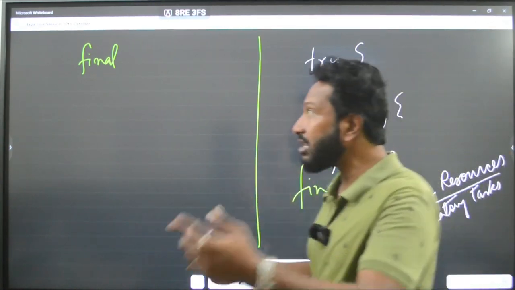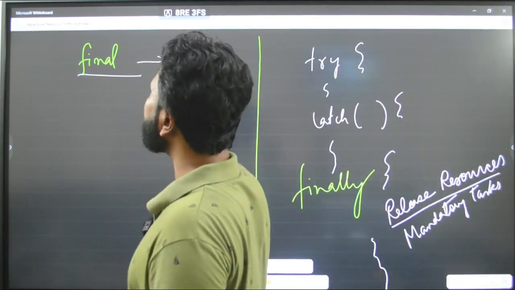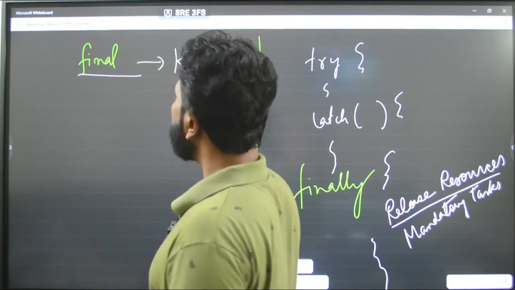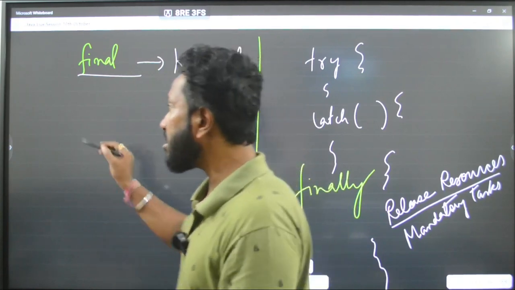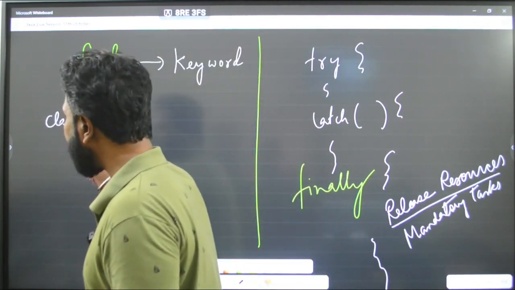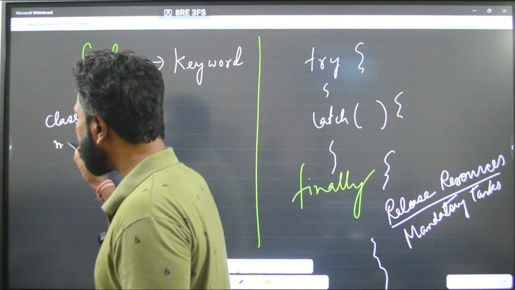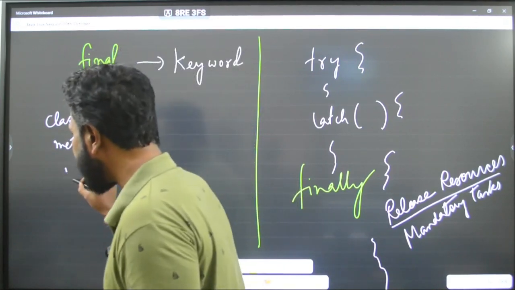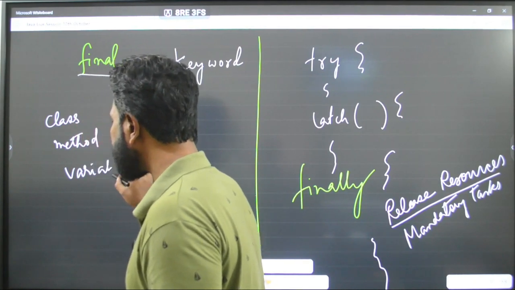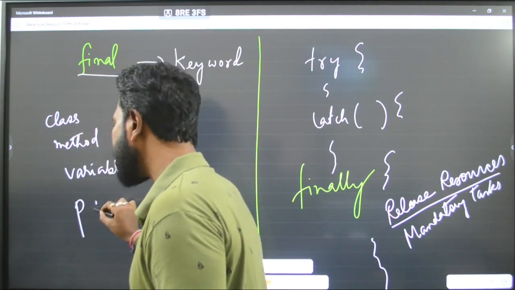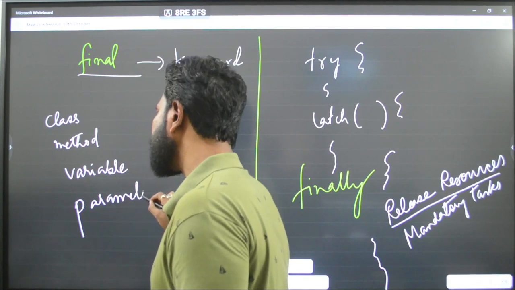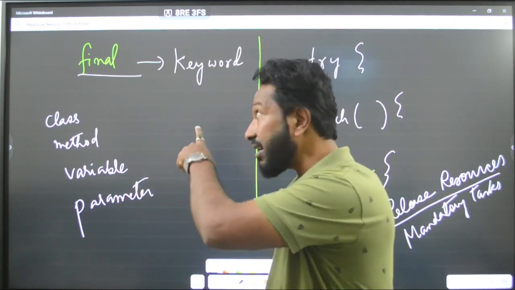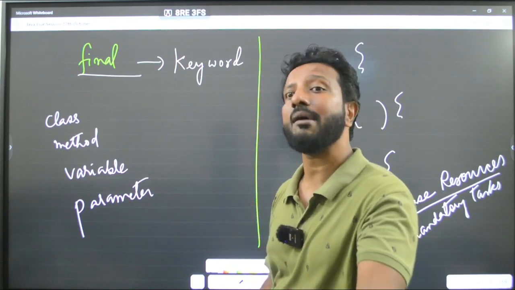But in case of final, final is not a block. Final is a keyword. The final keyword can be used in case of a class, a method, a variable, a parameter. In all these cases, we can write the final keyword. What actually happens?